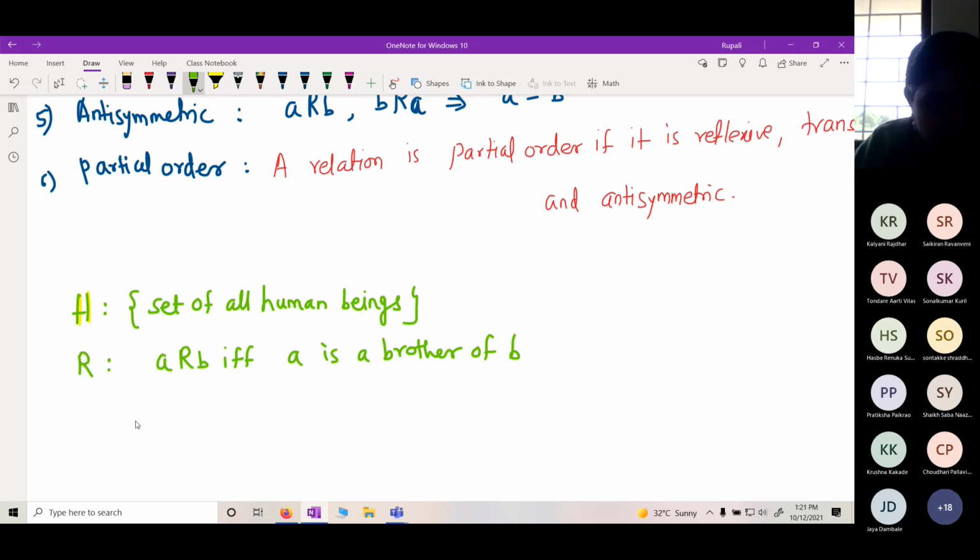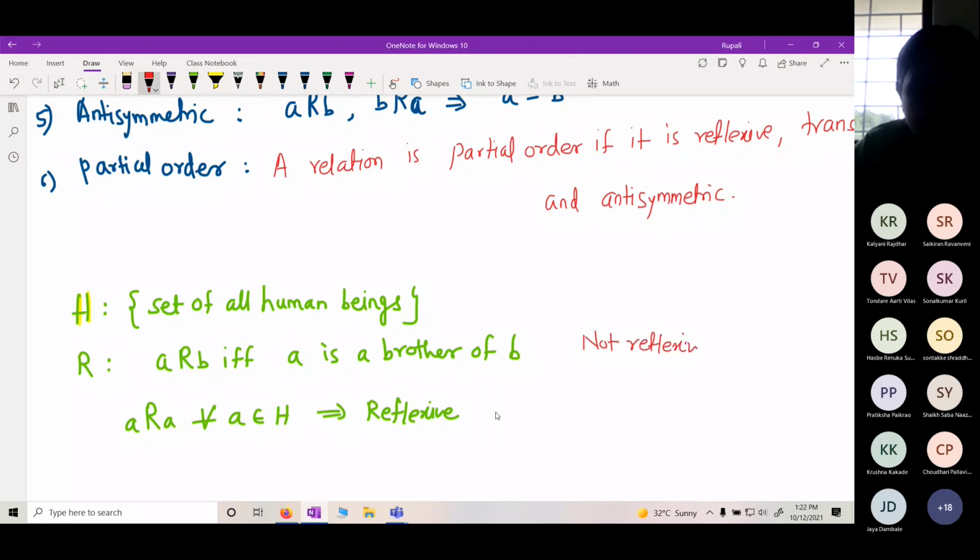When we say every element A is related to A for every A in H, then it will be a reflexive relation, right? If A is related to A for every A in H, then we will say it is a reflexive relation on H. But every means every human being, and not every human being is a brother of himself, no? So this relation R is not reflexive.